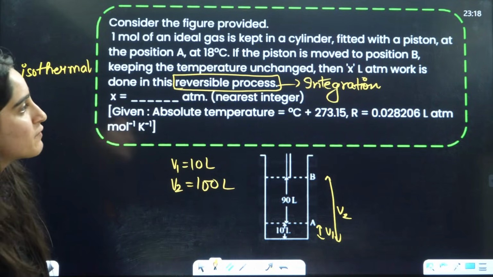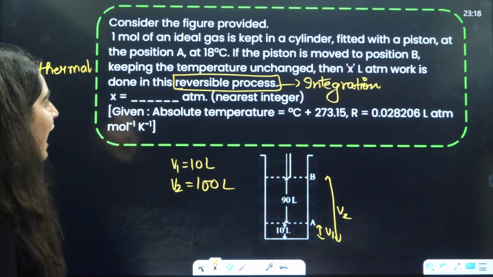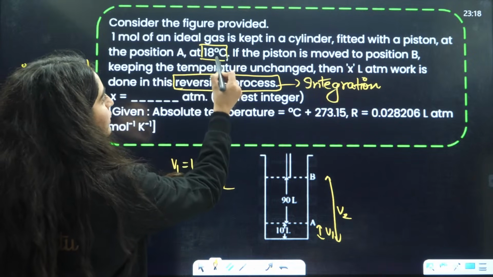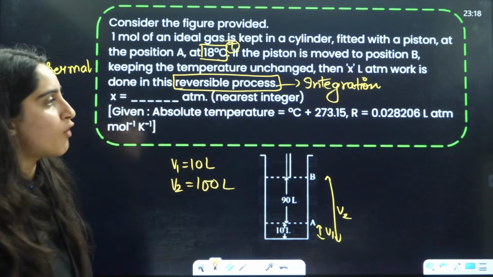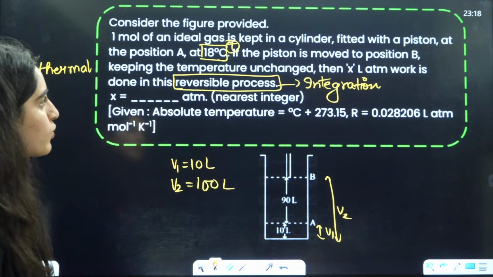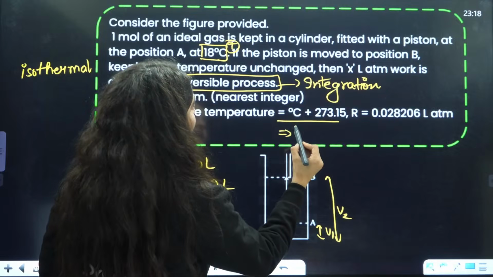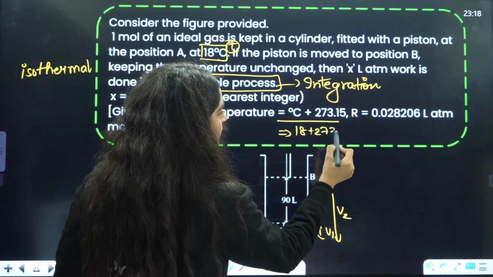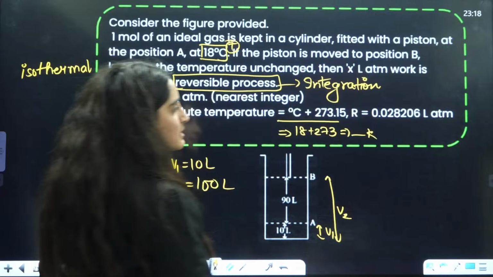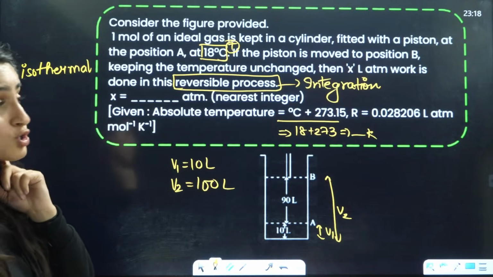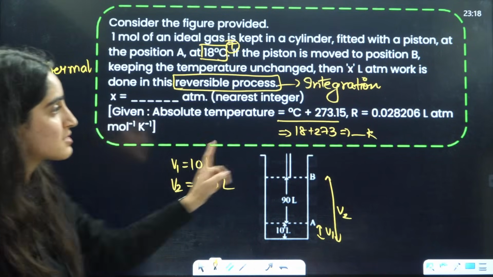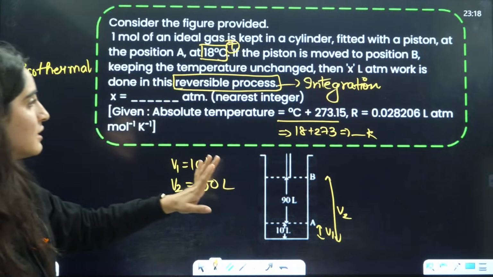So we will use the V1, V2 formula. And temperature is also given to you. Just use the formula and get your answer. Convert it into Kelvin by adding 18 plus 273. And they have also told you to use this value of R. This is what you need to use, R.